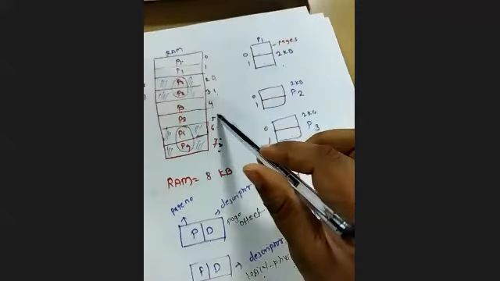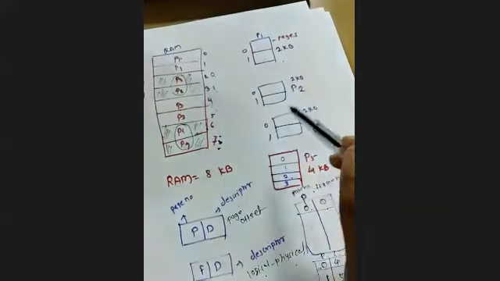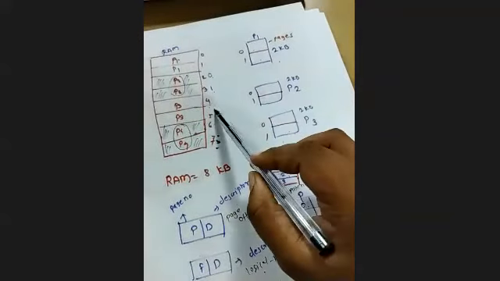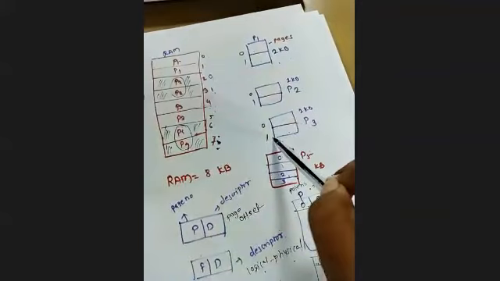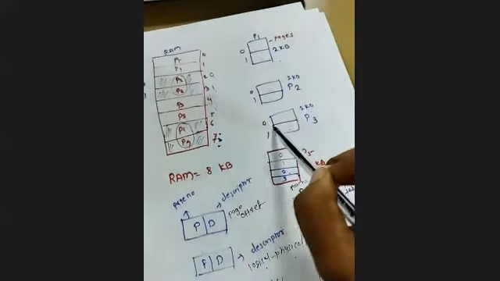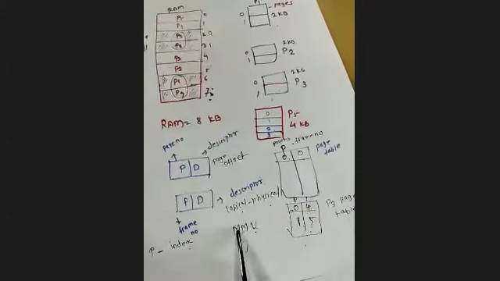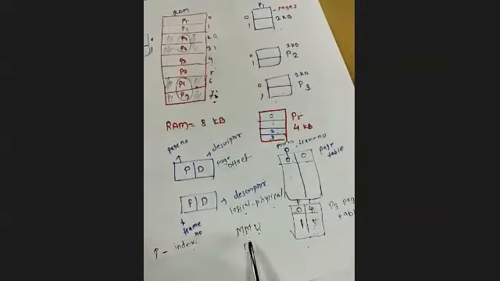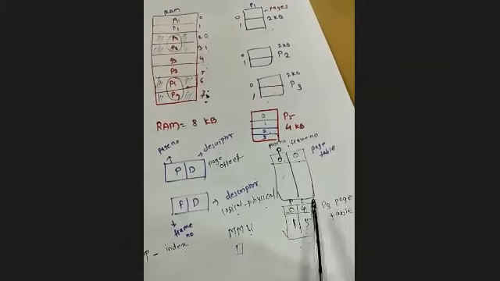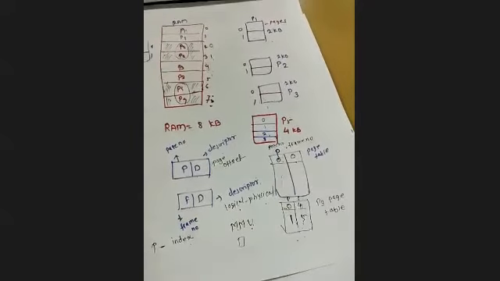Okay, so this mapping is the different part. This is the logical address, and this is the physical address. This frame representation is the physical address and this is the logical address. So what is happening here? When the CPU is retrieving this, we need this mapping, logical to physical mapping. So this mapping will be done by this MMU. And how is this MMU going to perform it? By using this page table. Now exactly